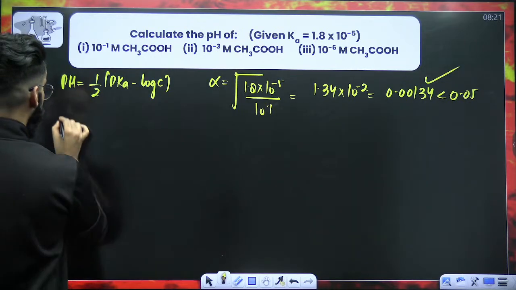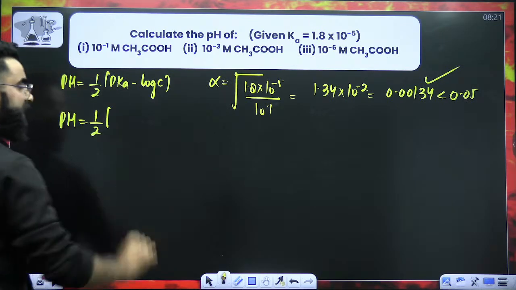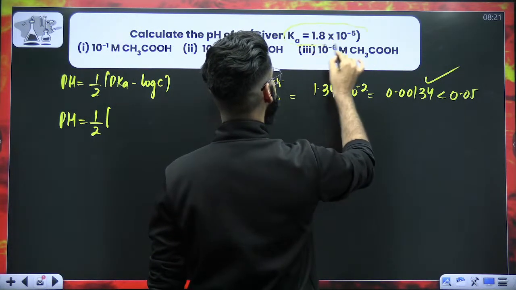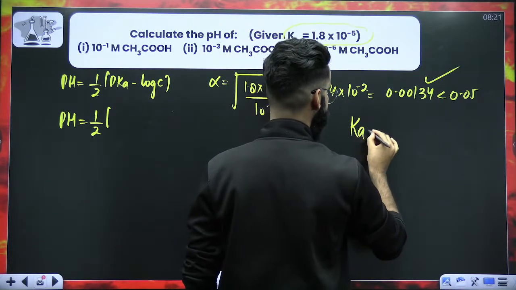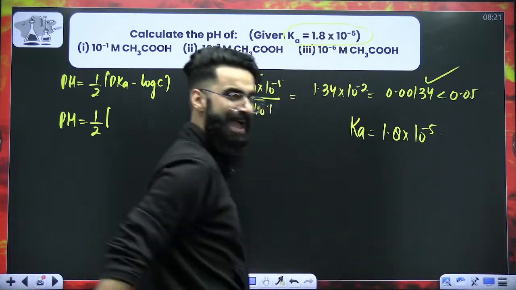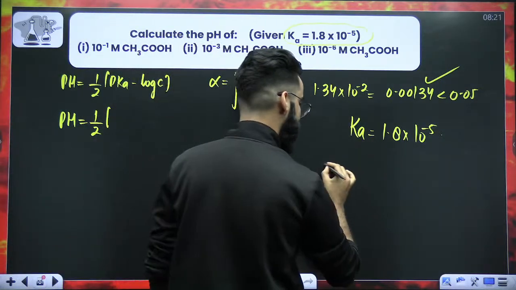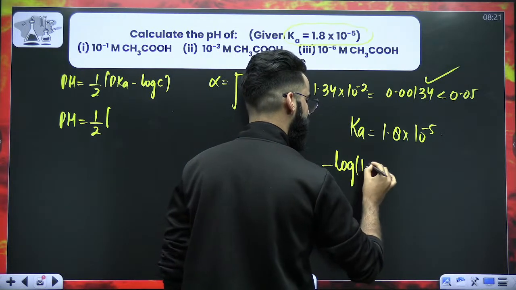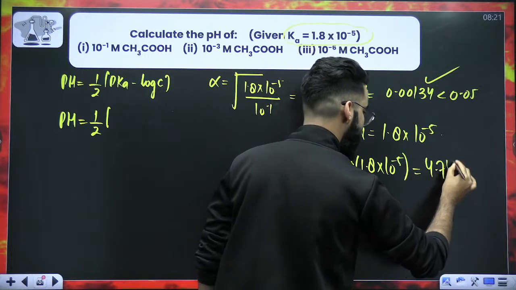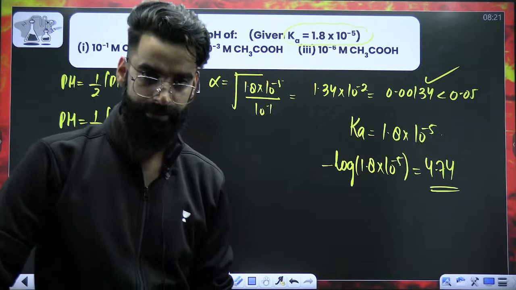So now, pH is equal to half of... Now, let me tell you one thing. In majority, do remember the Ka value for acetic acid. Ka for acetic acid is equal to 1.8 into 10 raised power minus 5, and acetic acid is used in majority of the cases. Do remember once and for all, minus log of 1.8 into 10 raised power minus 5 is 4.74, always 4.74, right?